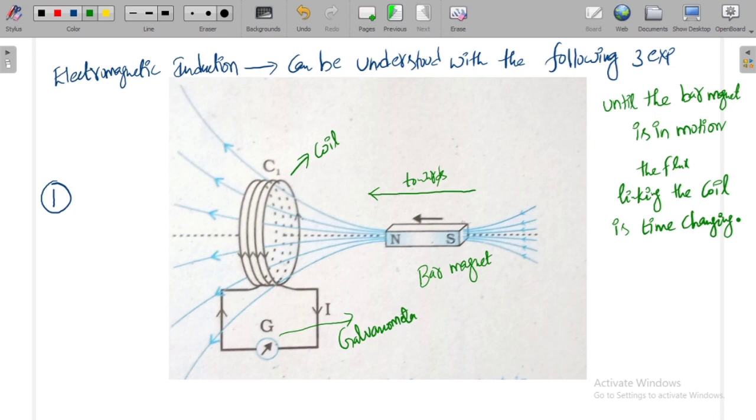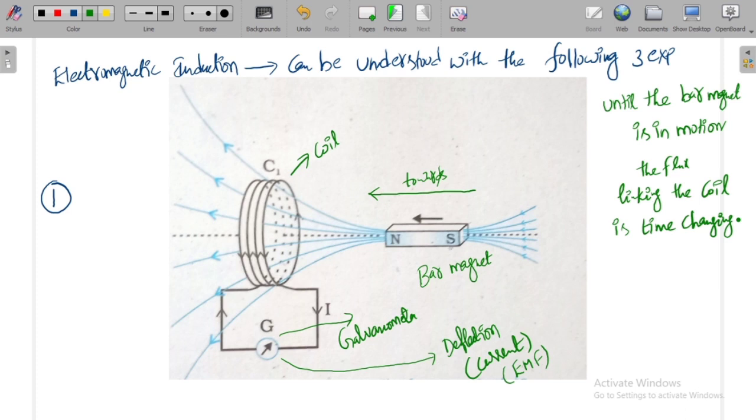What does it indicate? When we are moving the bar magnet towards the coil, the flux which is linking the coil is changing with respect to time. In that case, Faraday observed the deflection in the galvanometer. The deflection in the galvanometer indicates that there is a current through the coil, which is due to the induced EMF.